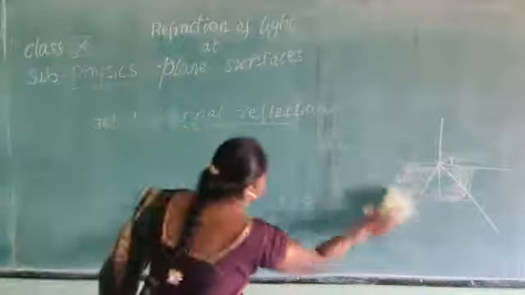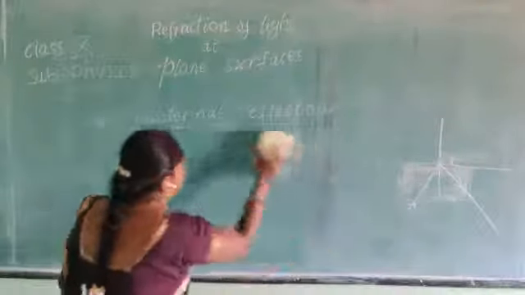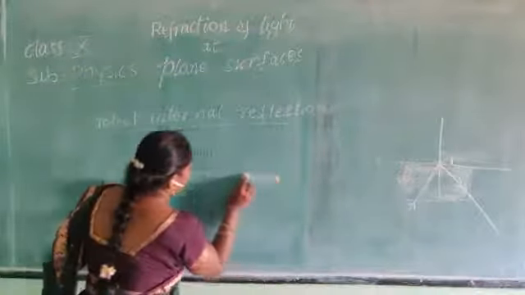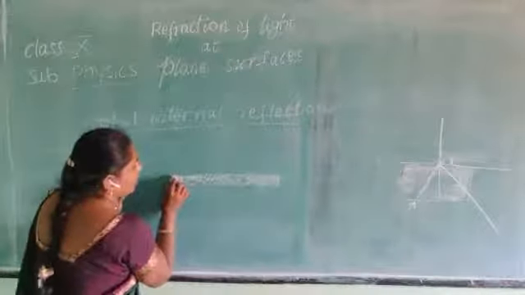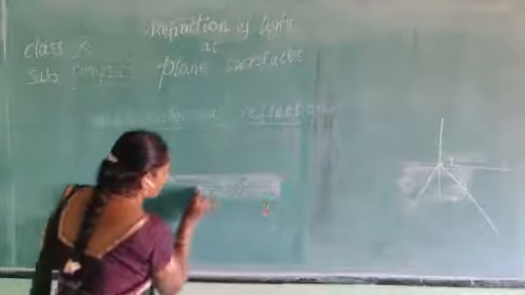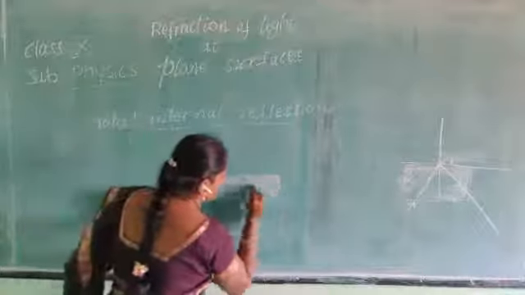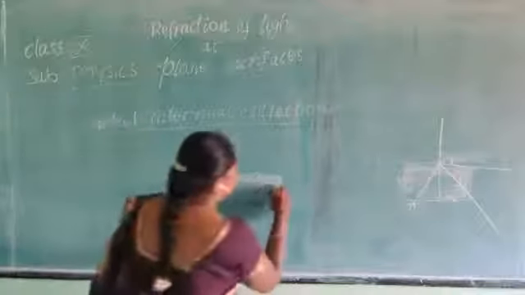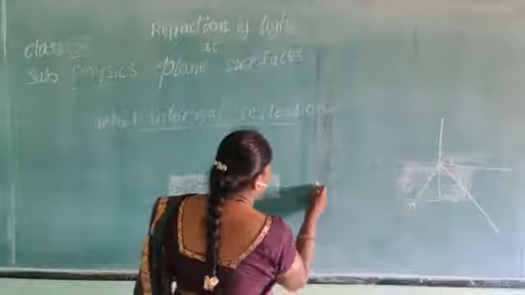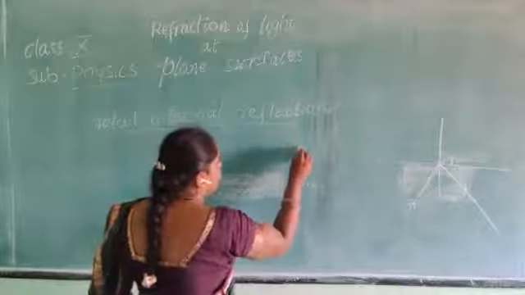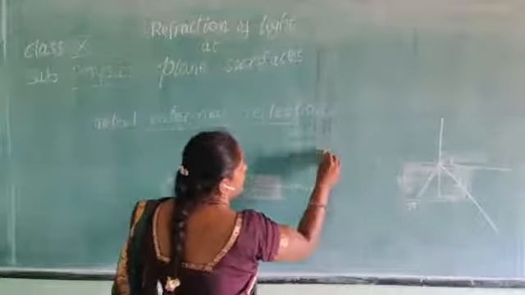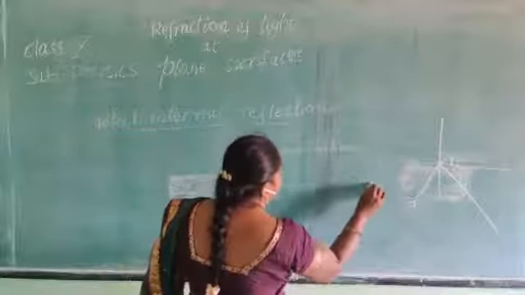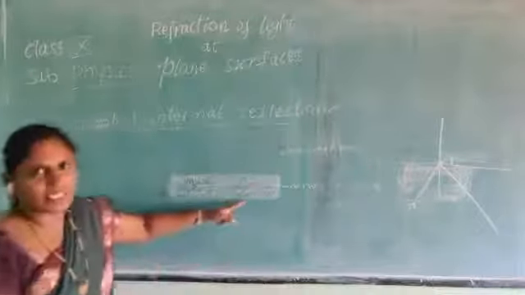Now, once again, I will explain how total internal reflection takes place. Consider this as a denser medium. Children, observe carefully. This is a denser medium, and this is a rarer medium.